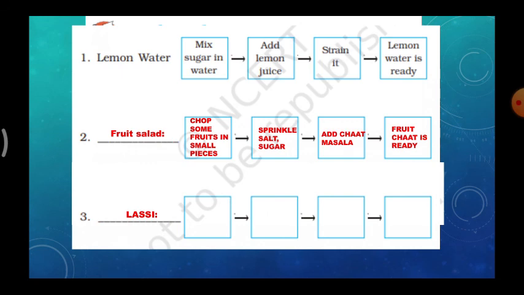So third one, lassi. So how can we make lassi? Take 1 cup of curd, add sugar and crushed ice. Mix well using a mixer. Lassi is ready. So for doing all these things, we can do without fire.